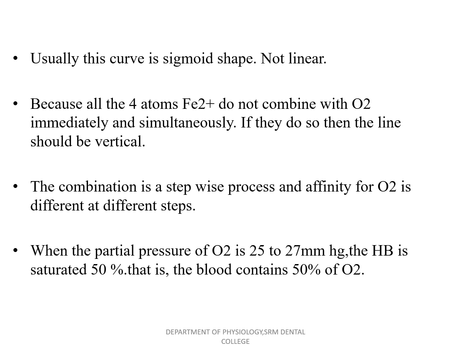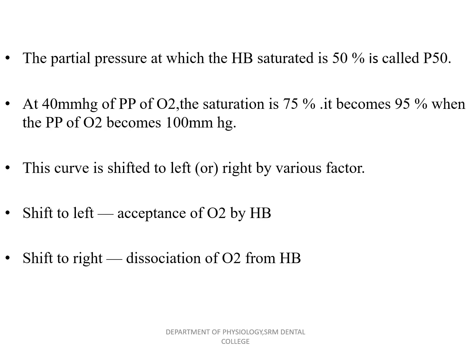When the partial pressure of oxygen is 25 to 27 mmHg, the hemoglobin is 50% saturated. The partial pressure at which the hemoglobin is 50% saturated is called P50. At 40 mmHg partial pressure of oxygen, the saturation is 75%. It becomes 95% when the partial pressure of oxygen is 100 mmHg. This curve is shifted to left or right by various factors. Shift to left is mainly due to the acceptance of oxygen by hemoglobin, and shift to right is due to dissociation of oxygen from hemoglobin.